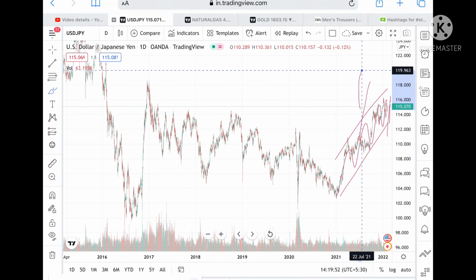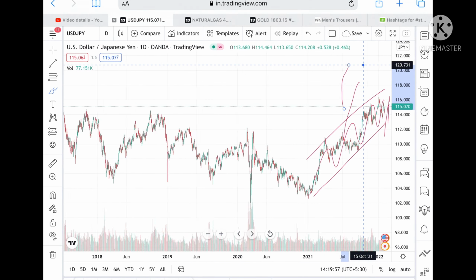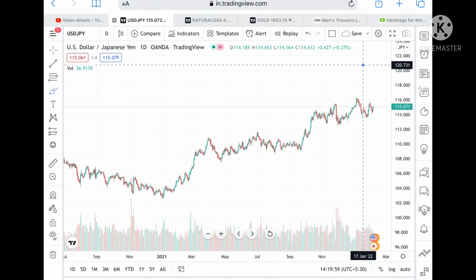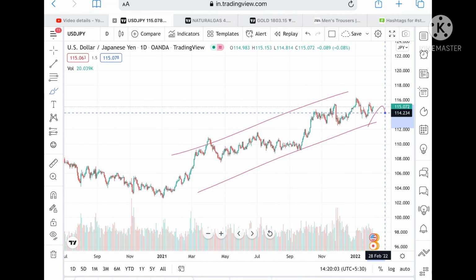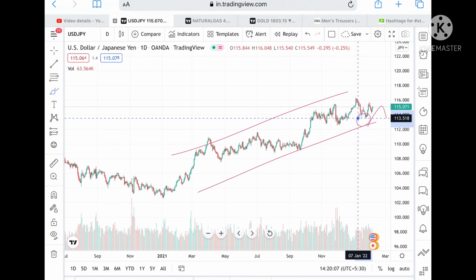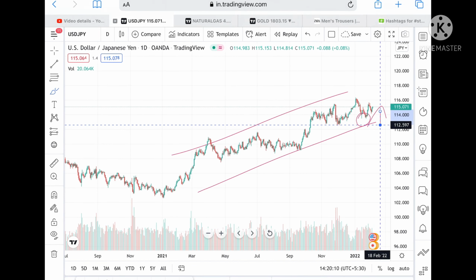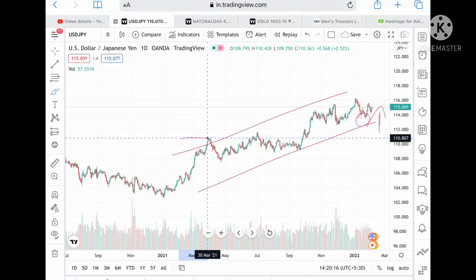we can see further rise to a level of 120.731. Suppose the price doesn't sustain this level and breaks this particular zone, then what we can see, it can come down to a level of 114.234, and from there we can see a level of 113.518, and these levels are already tested here. So chances of going towards 112.597 are high, and from there we can see it can come down to a level of 111.676, and this is a strong support.